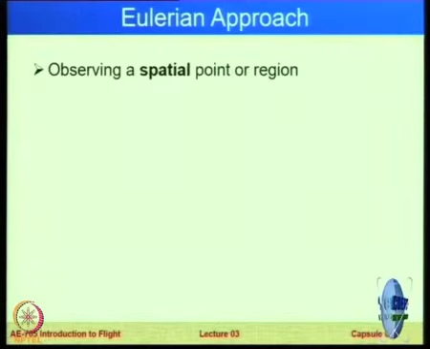Okay, so let us understand. In an Eulerian approach, our attention is focused on a particular place. For example, just outside the main gate, you are focusing only there, and then you see a stream of cars, vehicles passing by.